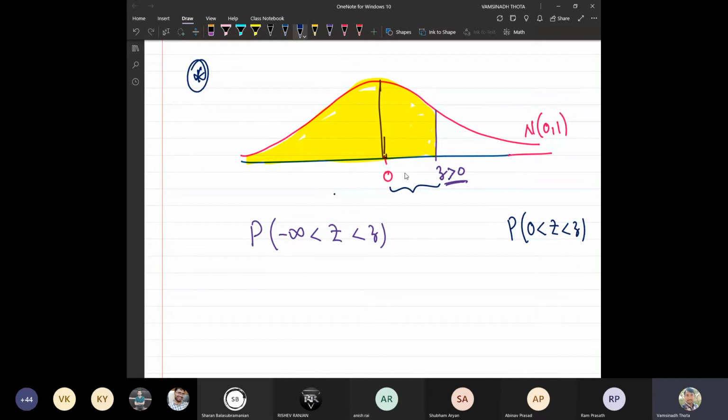It is no mathematics, it is simple. Sir, the difference is 1 by 2. The difference is 1 by 2, right? So 1 by 2. Why? Because this area is already 1 by 2. Because 0 is the mean, there is no need to evaluate this quantity. And remember, Z is a positive number.